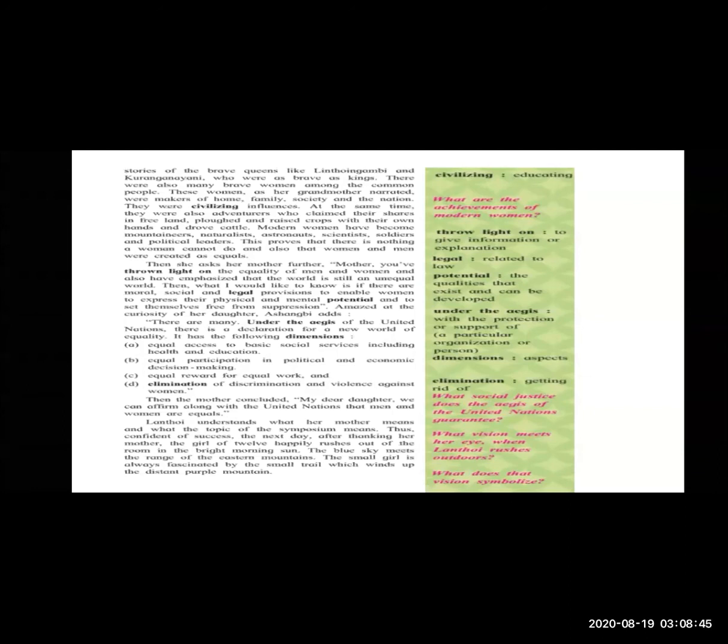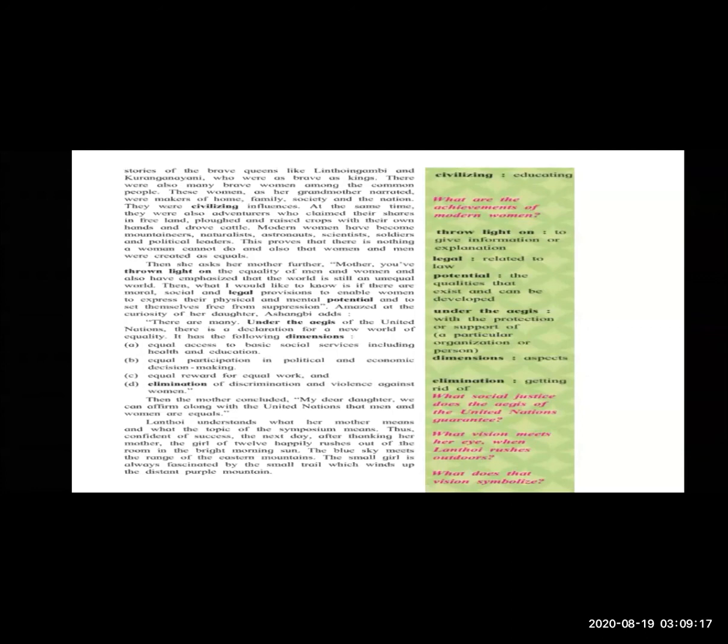Lanthai has been inspired by the many stories of pioneer women that her grandmother has narrated to her, and she is in awe of the women who were as brave as kings and were makers of the home, family, society, and the nation. At the same time, they were adventurous and worked shoulder to shoulder with men to practice agriculture.